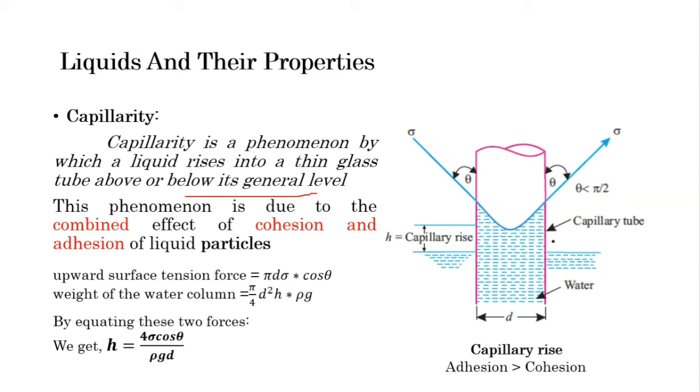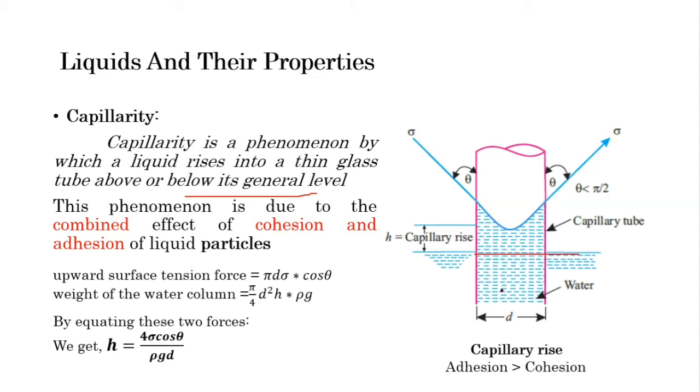If it rises, we say it is capillary rise, and if the level falls, we say it is capillary fall. This is because of the combined action of cohesion and adhesion of the liquid particles.